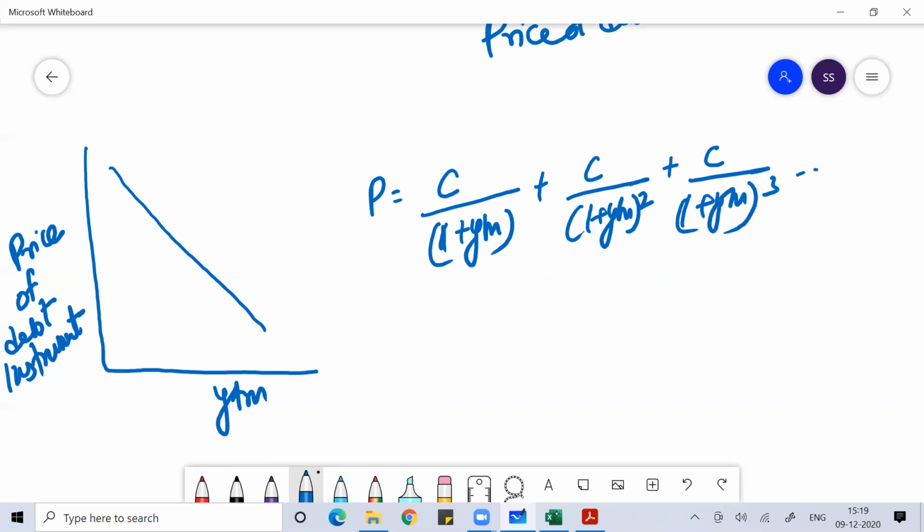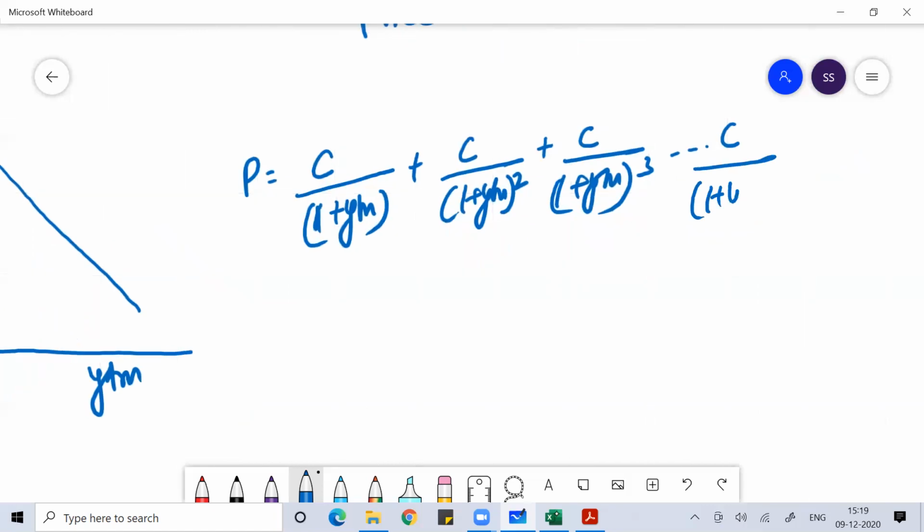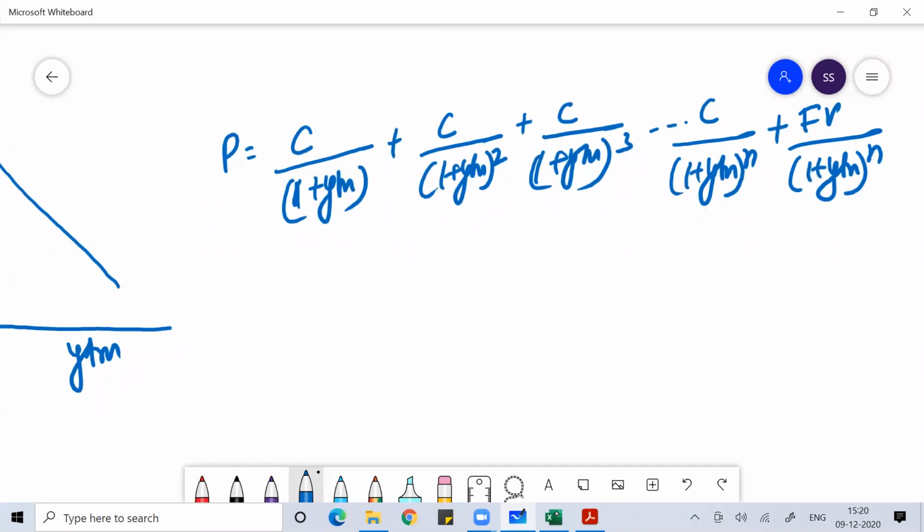In this formula, you do the differentiation of the price with respect to the yield to maturity.